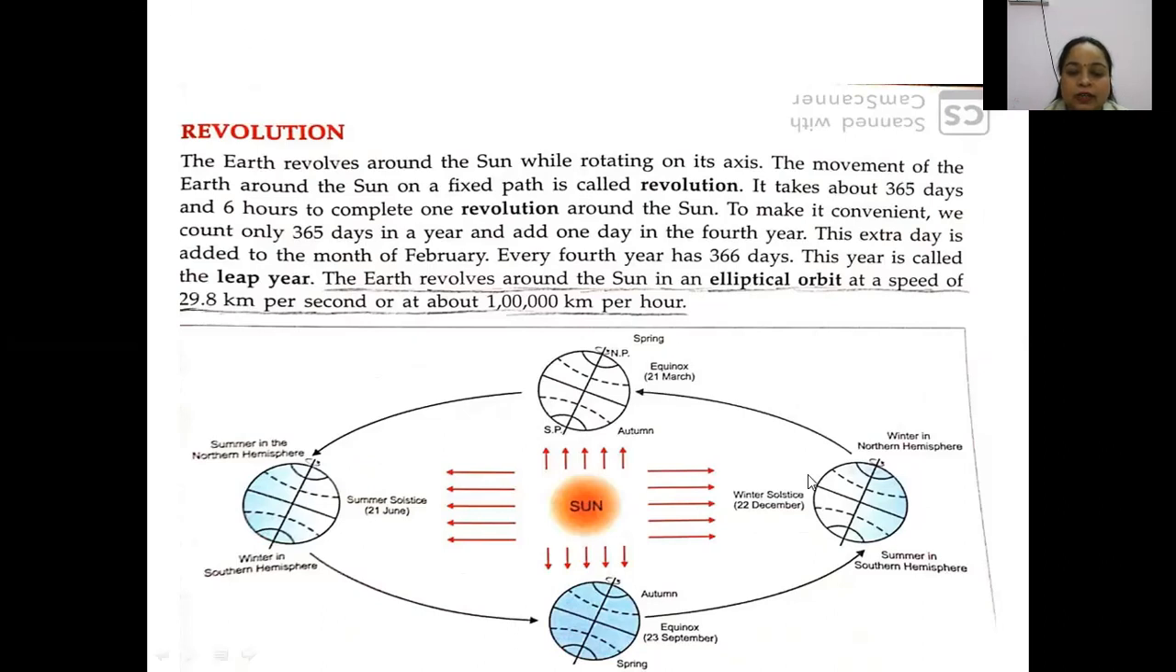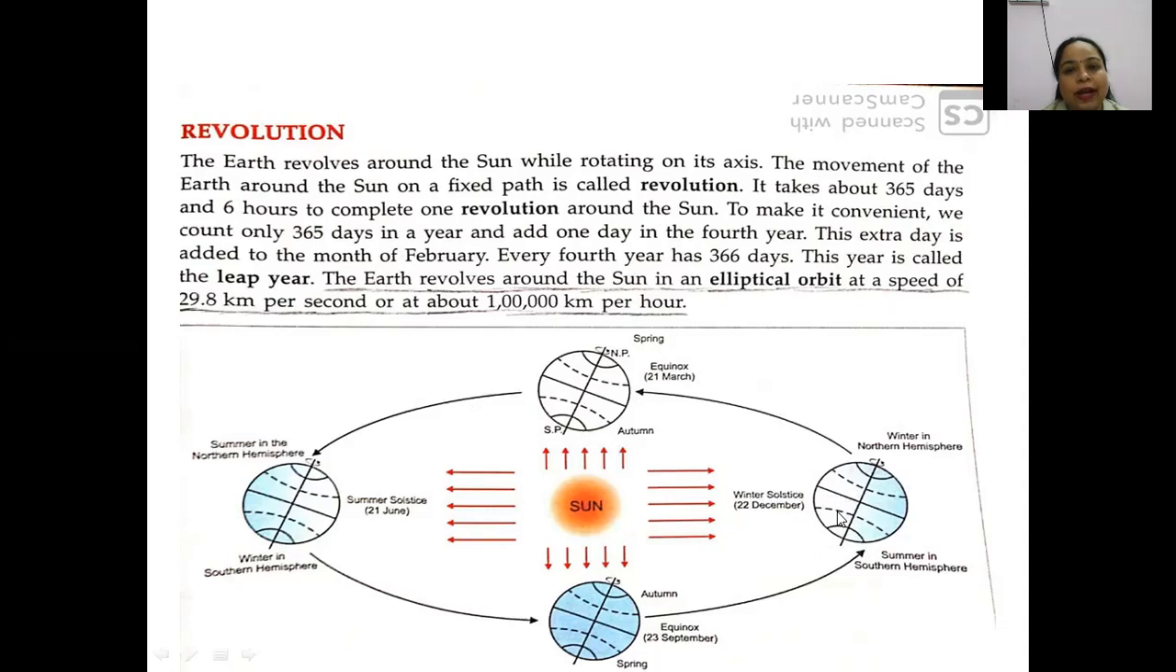Can you see that? The northern hemisphere is far from the sun. This is the sun. The northern hemisphere is far from the sun and the southern hemisphere is facing the sun. Can you see this? The northern hemisphere is not facing the sun. It is far from the sun and the southern hemisphere is facing the sun.